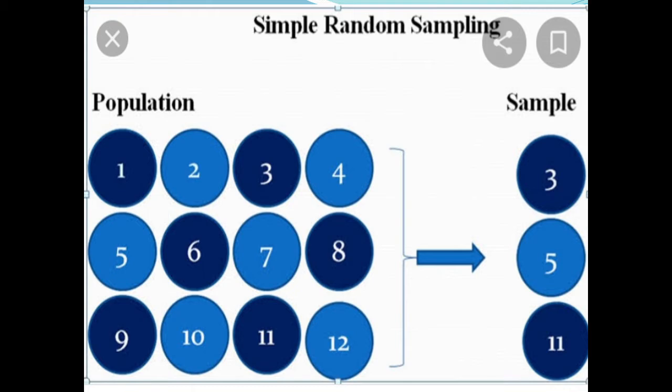So this picture shows the whole population, and the sample is drawn from this population, and each member of the population has an equal chance of being selected in the sample. From the first line, 3 is randomly selected, and similarly 5 and 11. So it shows that in simple random sampling, each and every member in the population has an equal chance of being selected in the sample.